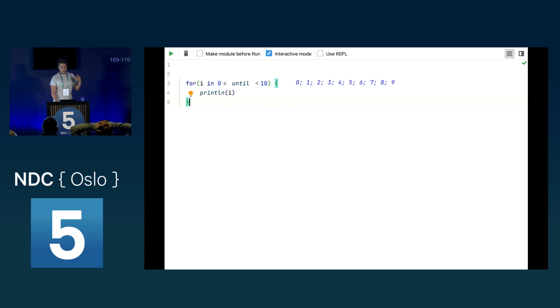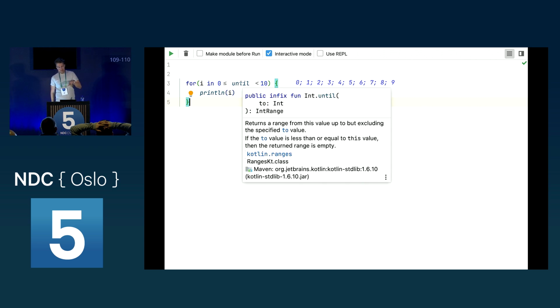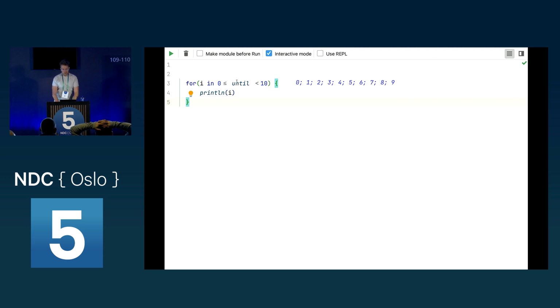Now what is this until function? If we check, this is an infix function, which is called on the integer and takes a second integer as an argument. In C Sharp, you already know this for the extension functions, but this is something a little bit special in Kotlin, where you can also use infix, and this means that you don't have to provide the parentheses, but we will see this later in the extension function. But just to give you a brief introduction about this.